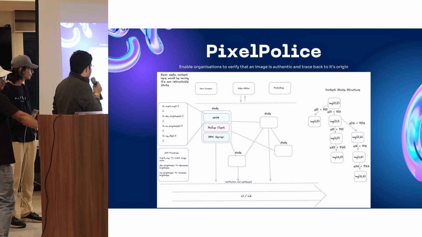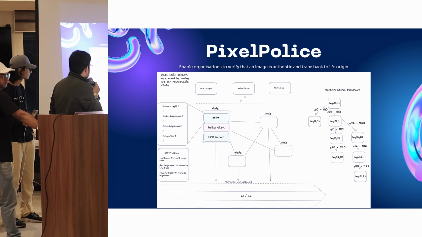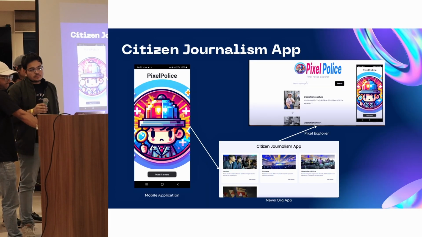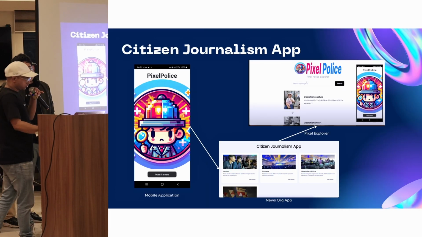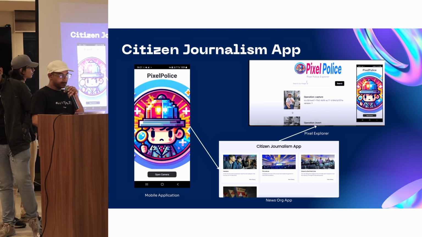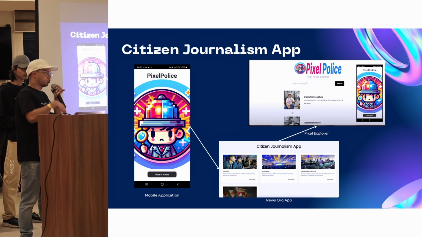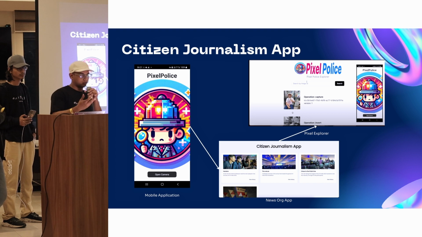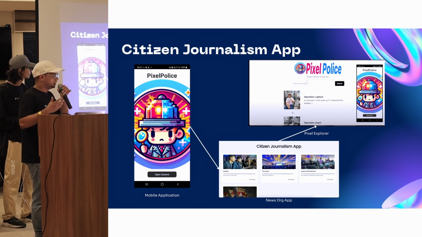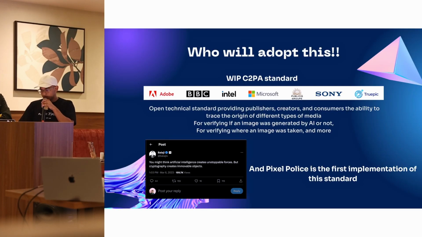In this manner, the state of a particular digital content will live in this rollup. In the demo, we had a mobile application through which a citizen could capture an image and then send it to any news organization, which could then be verified in our Pixel Explorer.